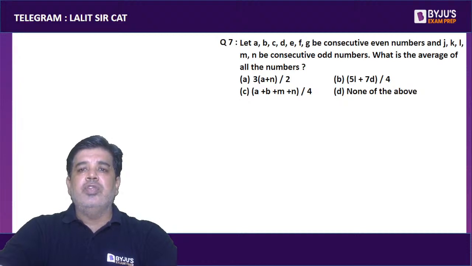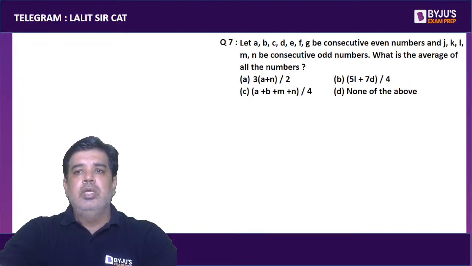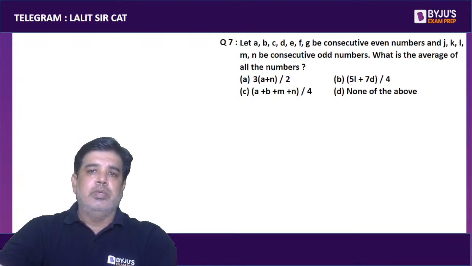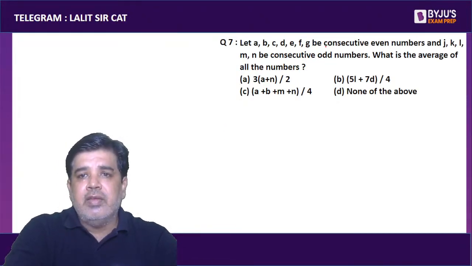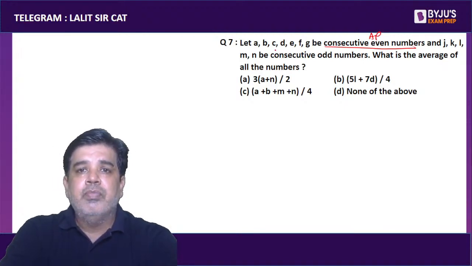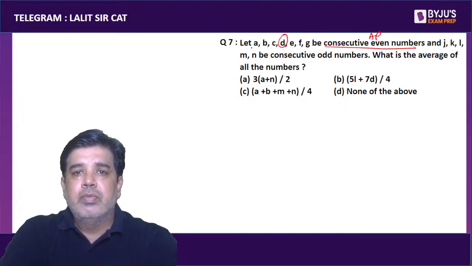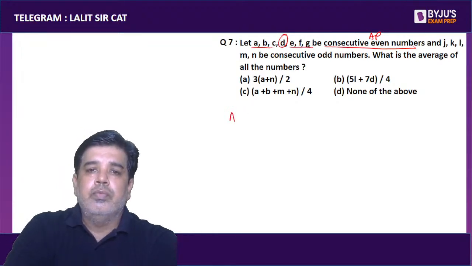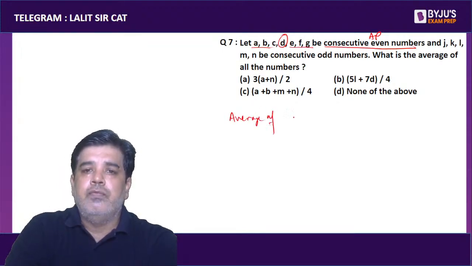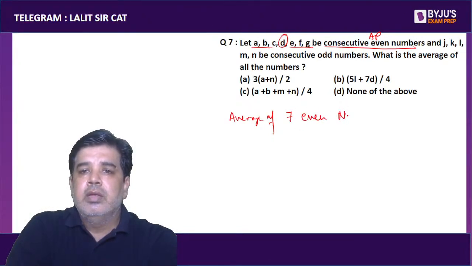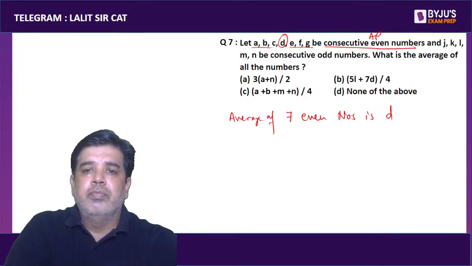A, B, C, D, E, F, G are consecutive even numbers. J, K, L, M, N are consecutive odd numbers. What is the average of all of the numbers? If they are consecutive even numbers, they are in AP, and for an AP the number in the middle is the average. So the average of the 7 even numbers is D, and their sum will be 7D.